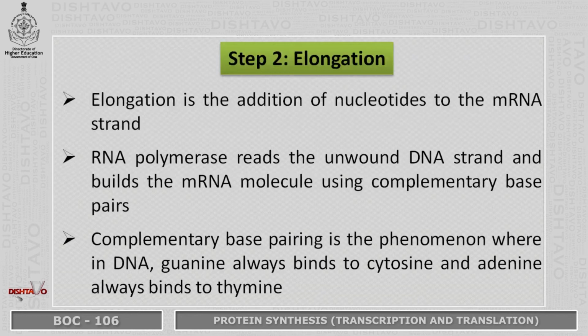Next step in the process of transcription is elongation. Elongation is the addition of nucleotides to the mRNA strand. RNA polymerase reads the unbound DNA strand and builds the mRNA molecule using complementary base pairs. Complementary base pairing is the phenomenon wherein DNA guanine always binds to cytosine and adenine always binds to thymine.